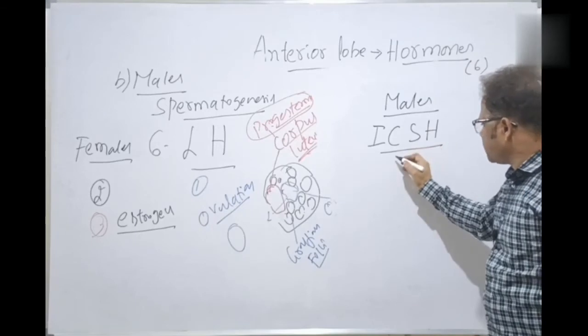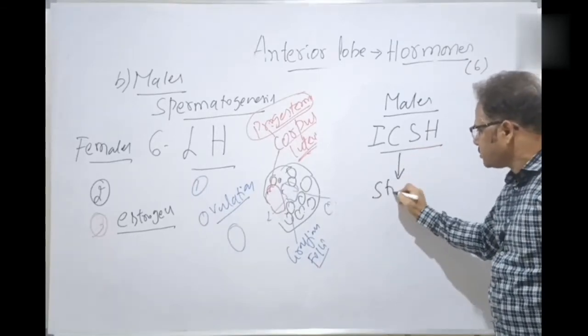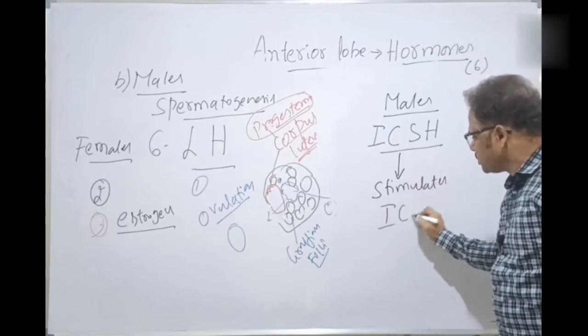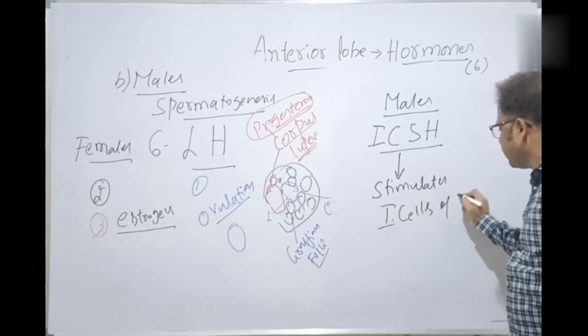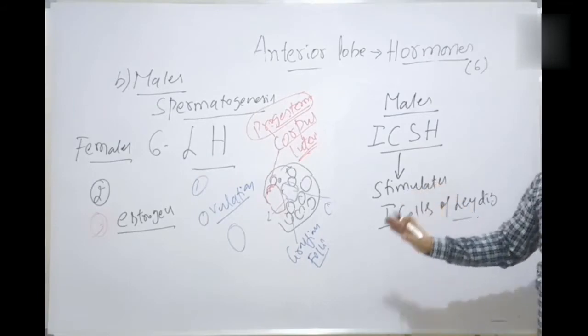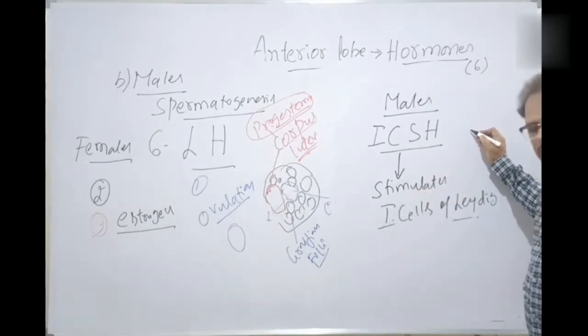Interstitial cell stimulating hormone, as the name indicates, stimulates the interstitial cells of Leydig, also called Leydig cells. The Leydig cells are present in the testis. The testis are the male gonads.